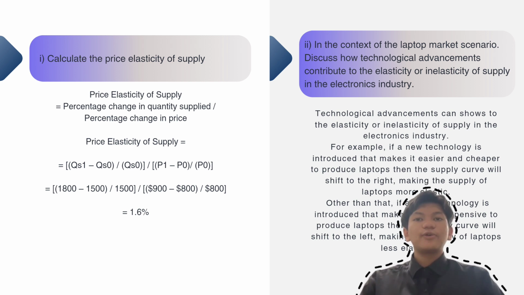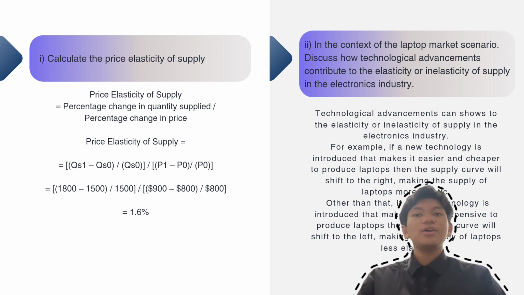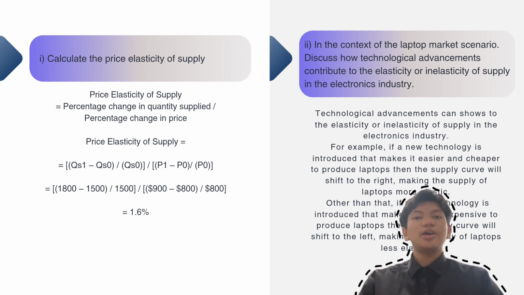So the new quantity supplied is 1,800 units minus 1,500 units, the original quantity supplied, divided by the original quantity supplied, 1,500 units, divided by the new price, $900, minus the original price, $800, divided by the original price, $800, equals 1.6.